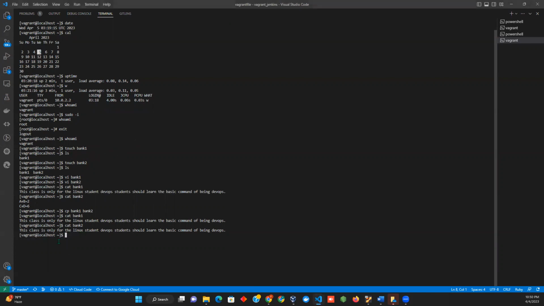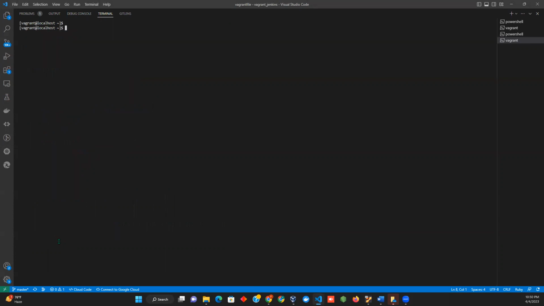So here I'm going to clear this machine, and if I do ls, I will see bank one and bank two. Bank one and bank two are what I have put in this Linux system. So this is how I am checking my system information as a Linux system administrator. And you should understand it.